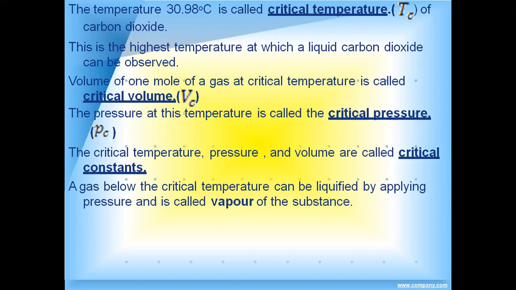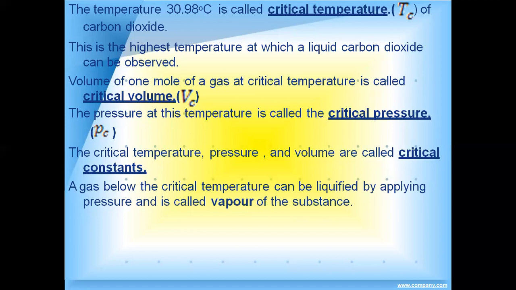The critical temperature is the temperature at which the gas starts liquefying. It's not that at the critical temperature the entire gas converts to liquid. No, it is the temperature at which the gaseous form starts converting into the liquid form.